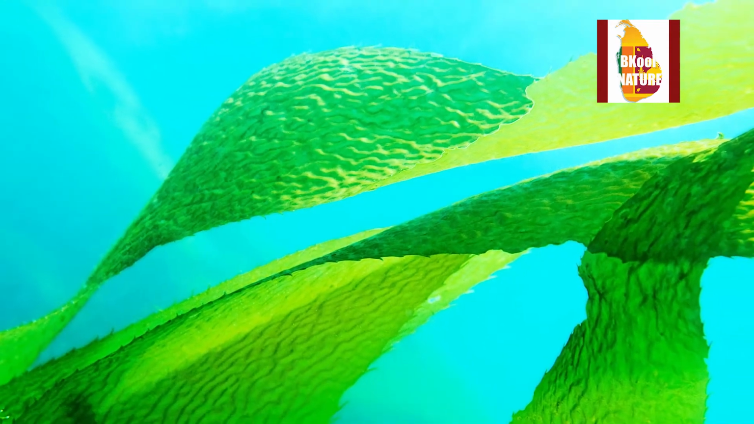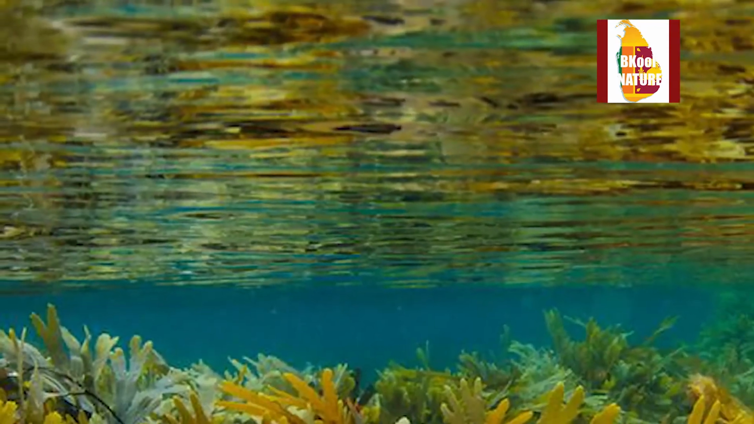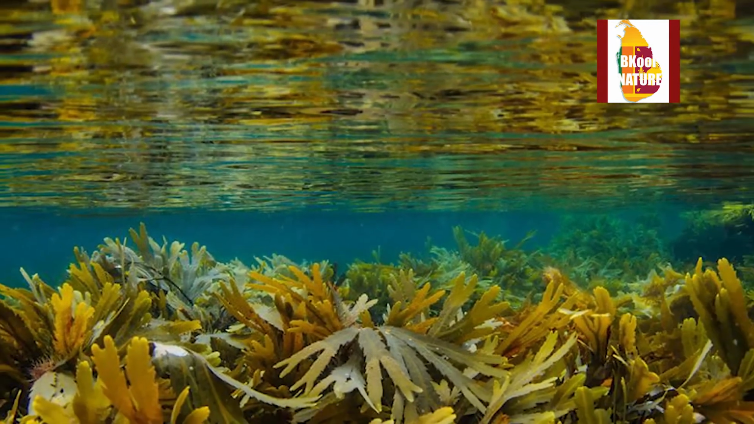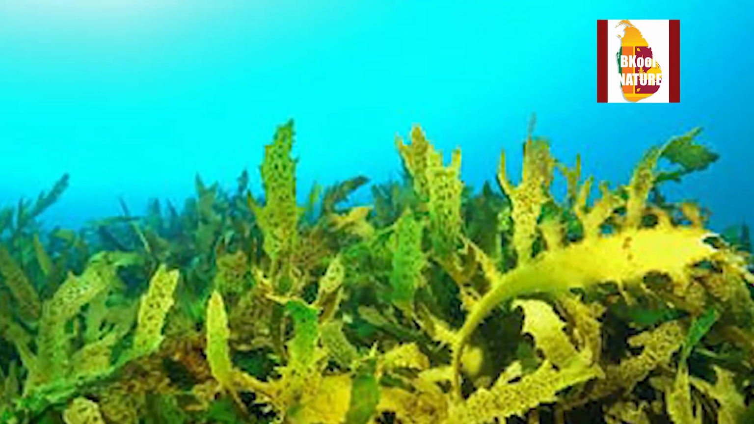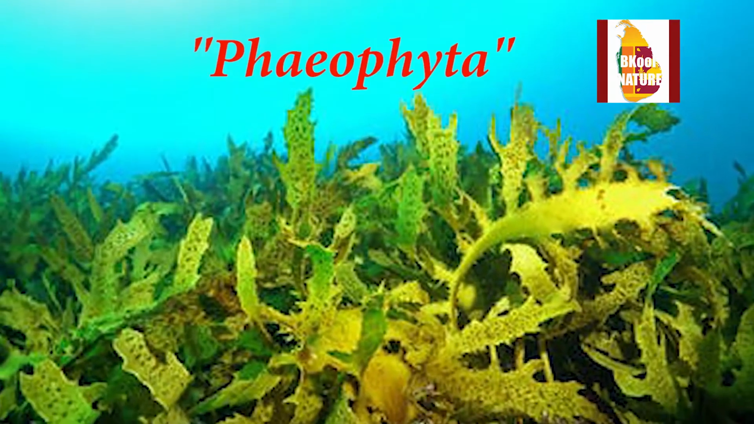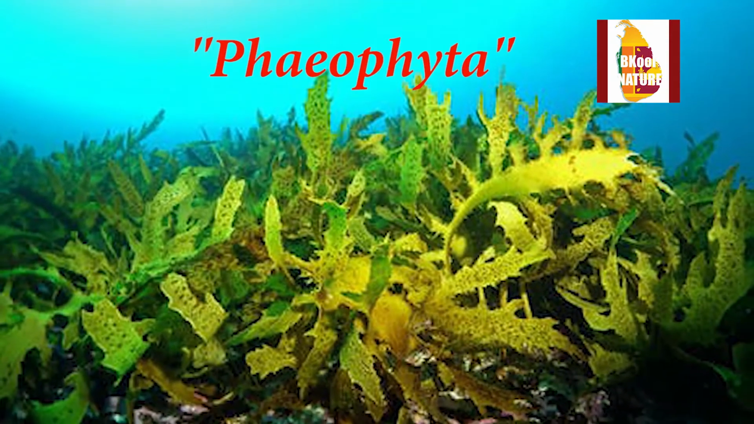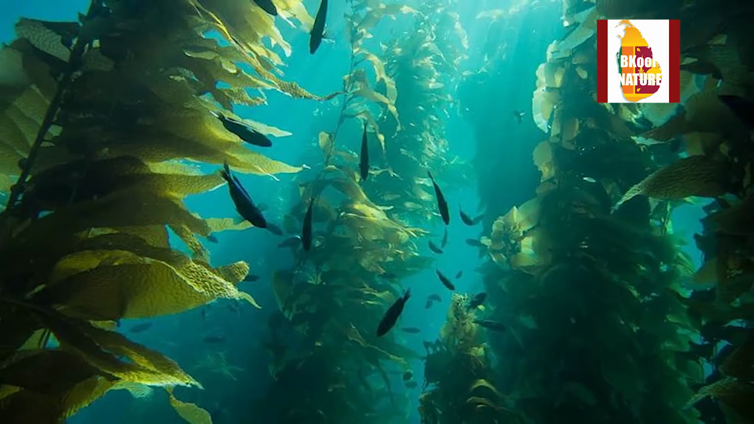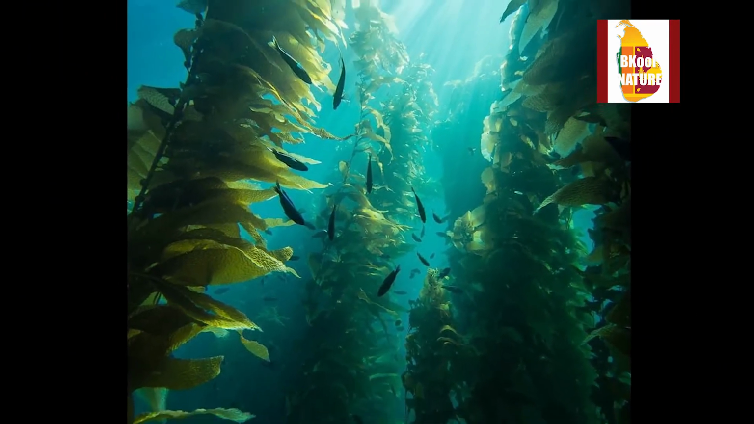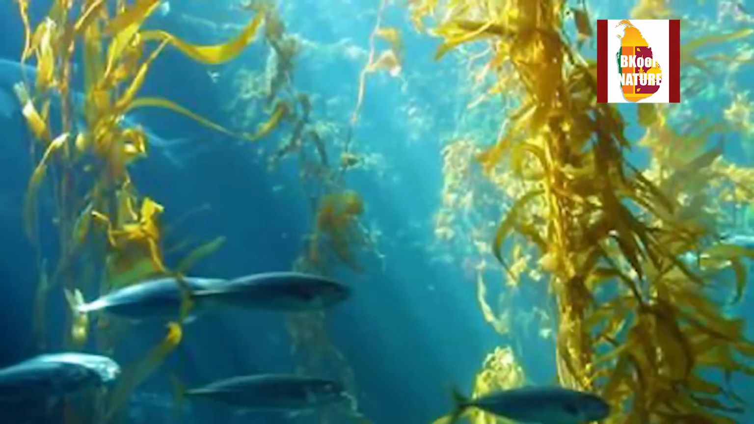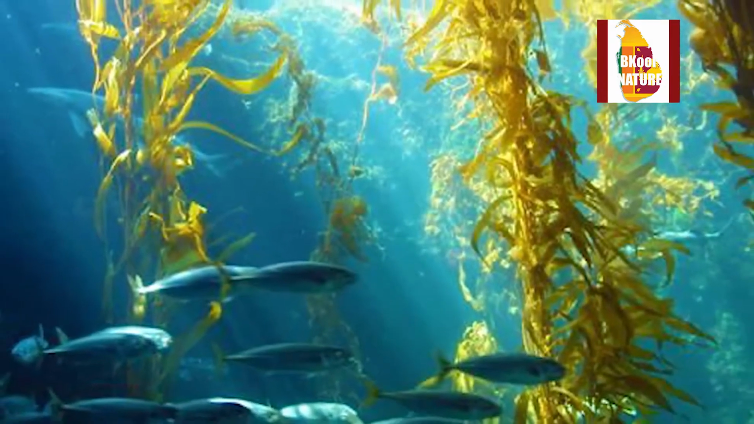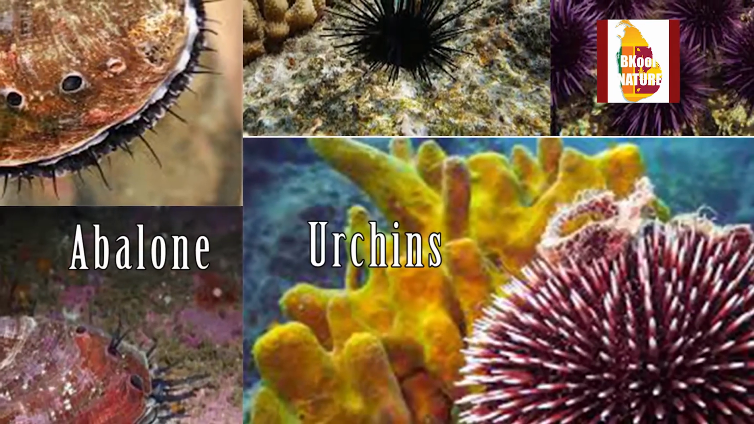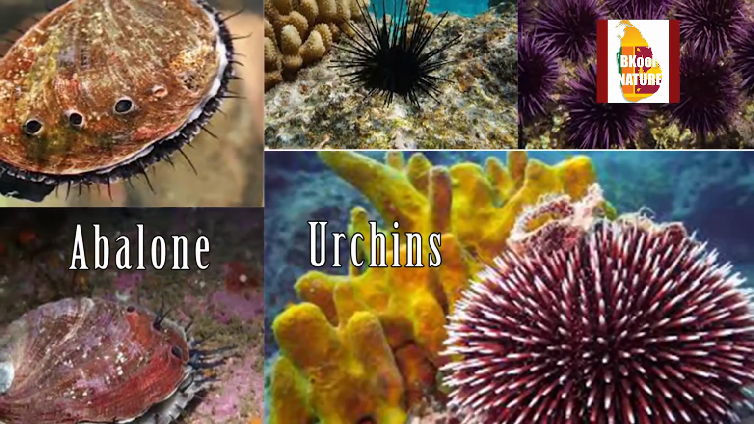Do you know what kelp is? Basically, kelp is the largest and fastest growing marine algae or seaweed and belongs to the brown algae group known as Phaeophyta. Like forests on land, kelp forests are vital habitats for thousands of unique species. Their rapid growth and conversion of carbon dioxide into energy is a vital source of food for animals like abalone and urchins.